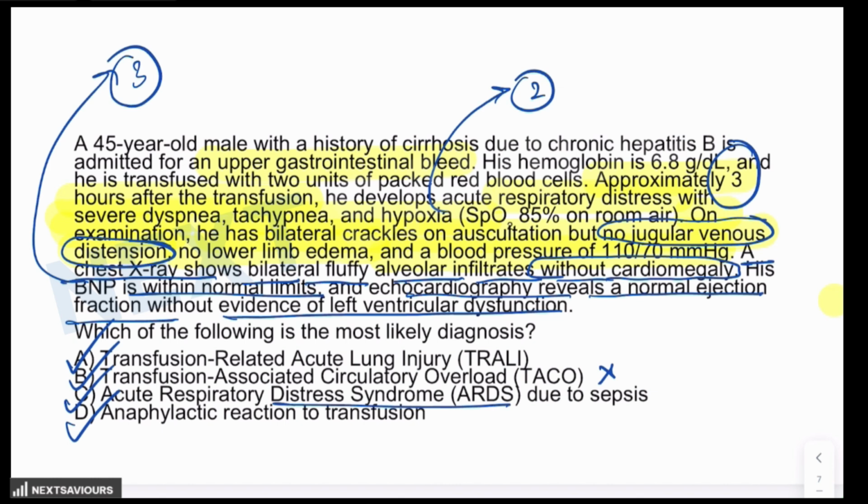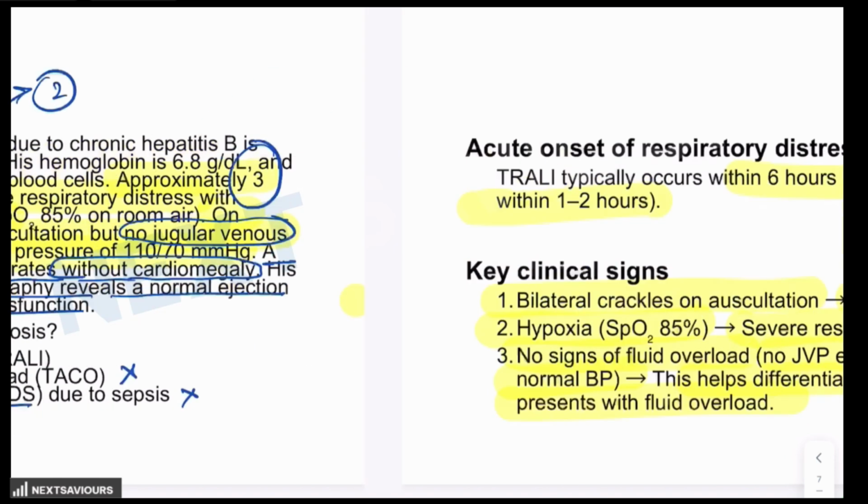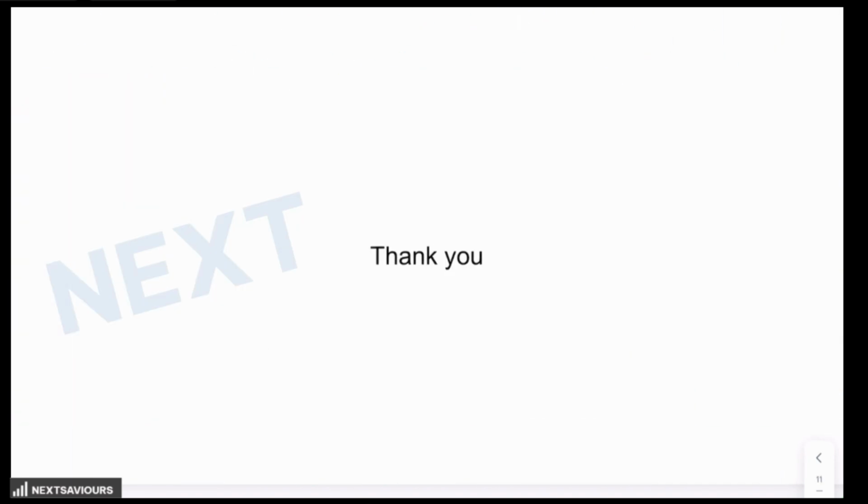Sepsis is ruled out because there is no infection source mentioned in the question, and there is no systemic sign of sepsis mentioned. Anaphylaxis is ruled out as there are no signs of allergic reaction: no urticaria, no bronchospasm, and no hypotension. So I hope you will be able to mark the answer to these sorts of questions, particularly on the complications of blood transfusions. We have tried to make it more difficult, although the questions asked are relatively severe. They are asking about the management in particular.